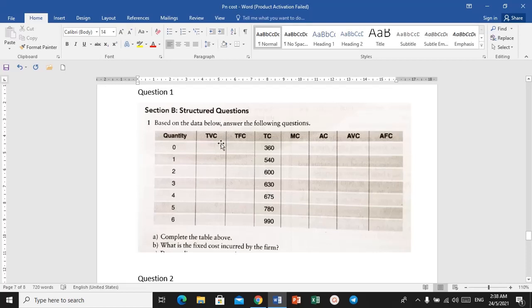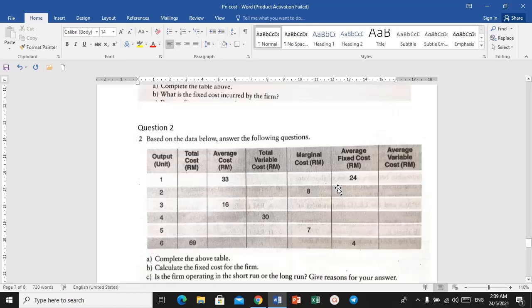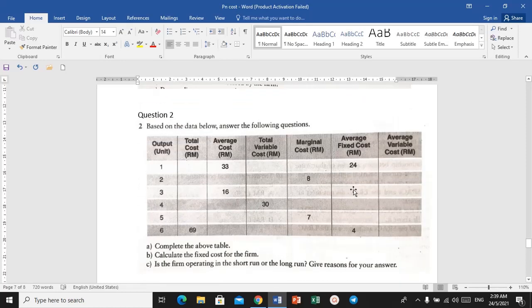I need you to fill in this table and find the values of all these costs. What you are going to do is manipulate the formulas that I have listed in your notes, and find ways to get the answer for all of these columns. We are going to discuss question 1 and question 2 in our next class.